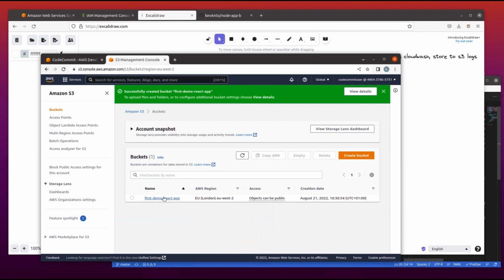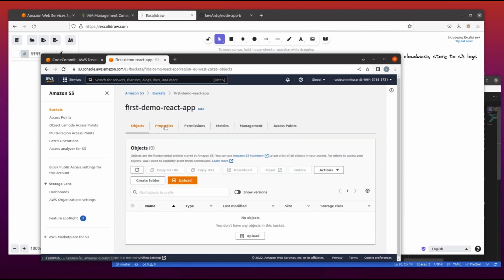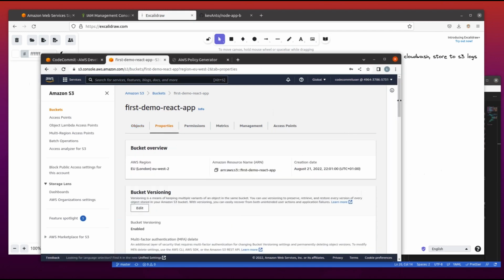With the bucket created, we can go into it and we will see it has obviously no content. Enable static website hosting: click on edit, enable and save.